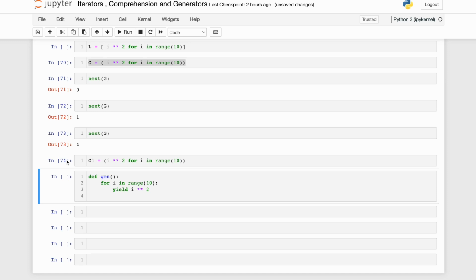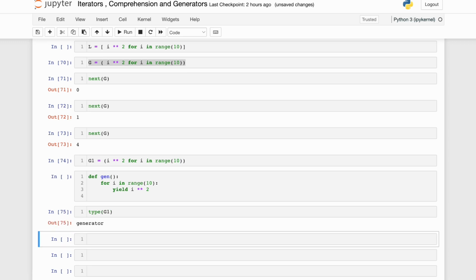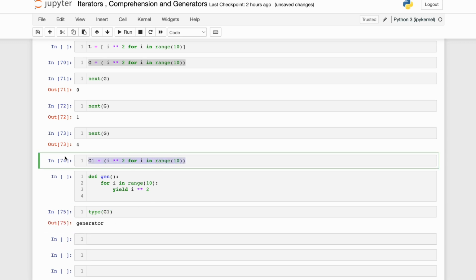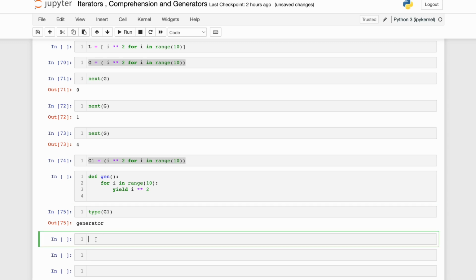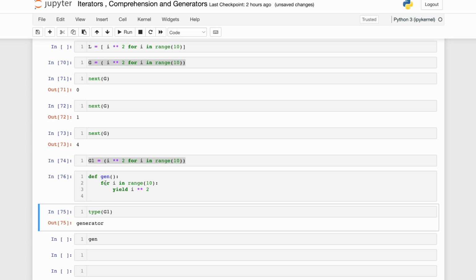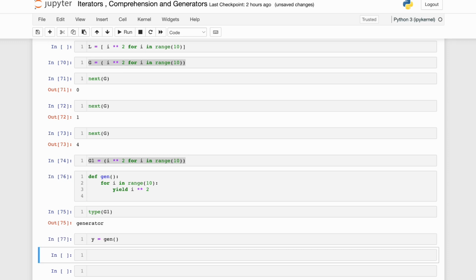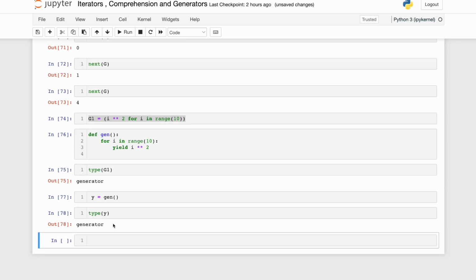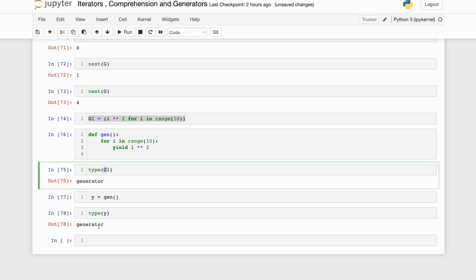Okay, I executed cell number 74. Let's see the type of G1. It is a generator object through a generator expression. Now let me first execute this generator function. Yeah, the generator function is executed. Let me call this function and store the return value into, let's say, y. What is the type of y? The type of y is generator. Again, this is also giving a generator, similar to G1, right?